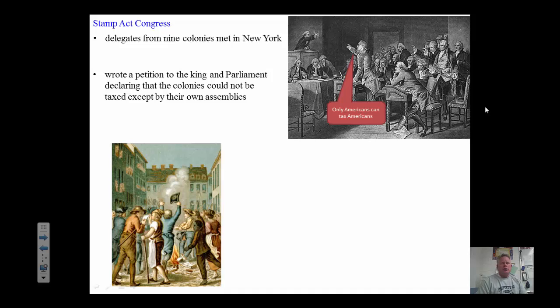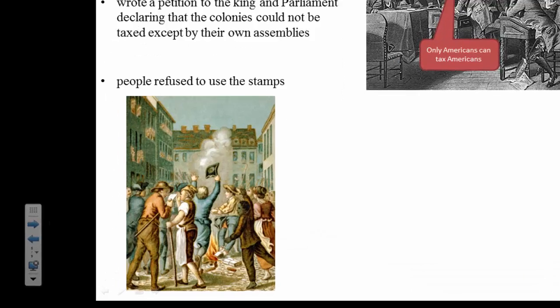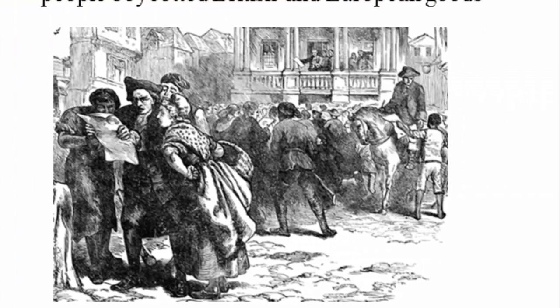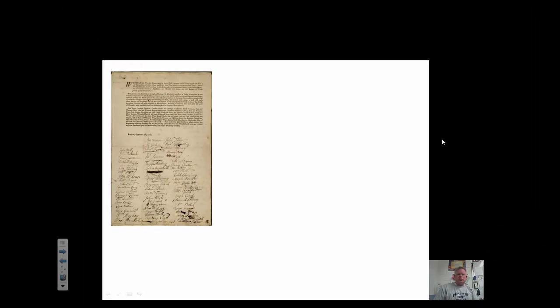So they decided that they would not use the stamps, so they destroyed them. And they imposed boycotts on British and European goods. Now what happened was they used non-importation agreements to get people to boycott.